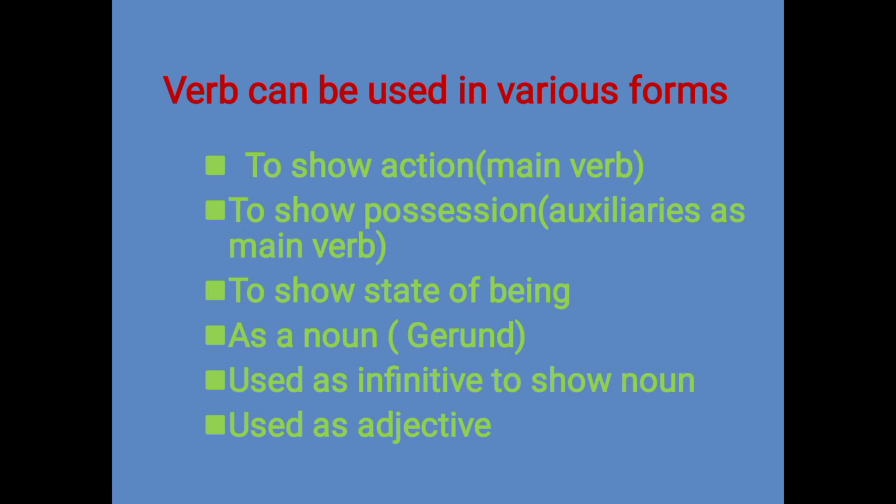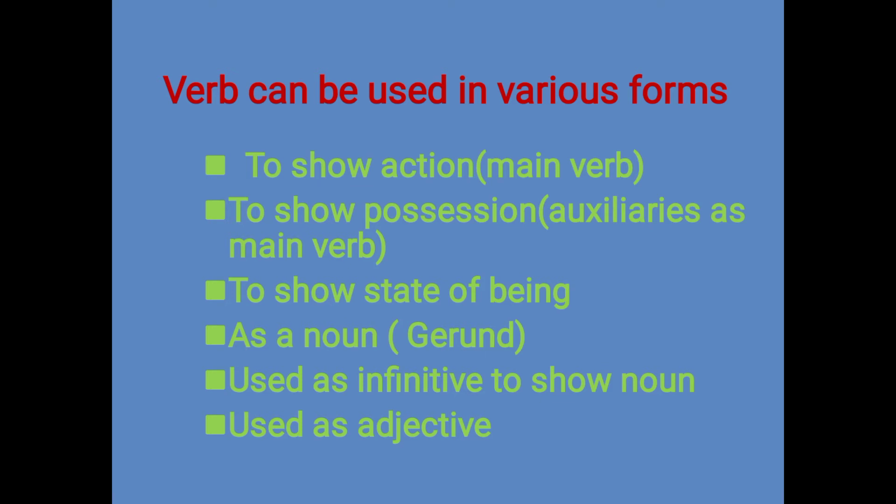Adjective means that it tells about the noun also. If I say that reading books is a good habit, you can look in this that we are using reading with the books. And if I say that I saw a burning train, it means that you are telling what you saw. So burn is also a verb, and in reading books is a good habit, read is also a verb. So in this way you can use it as adjectives also.